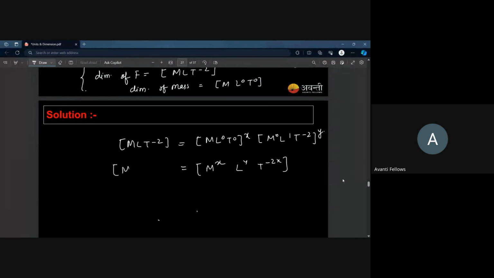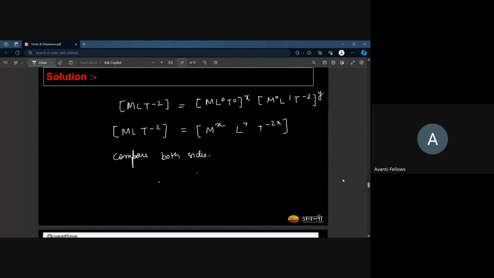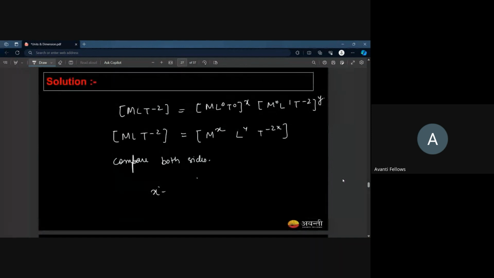And compare both sides. On comparison, you will get x is equal to 1 and y is equal to 1. You can check it also: minus 2y is equal to minus 2, so again you get y is equal to 1. So the expression would be F is equal to m raised to the power 1, a raised to the power 1. Okay, F is equal to ma.